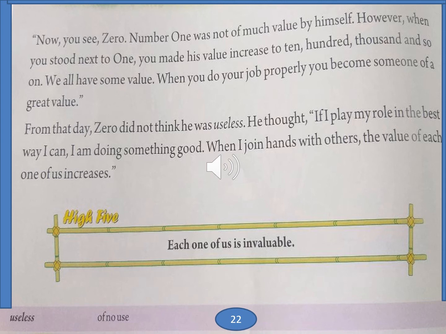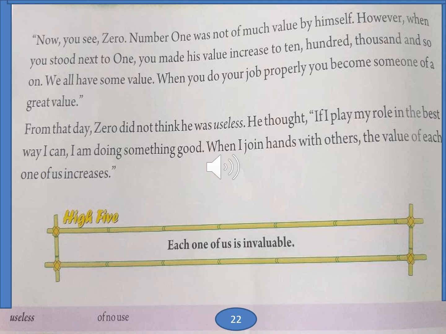So let's come to the hi-fi of the story, which tells you the moral of the story. Each one of us is invaluable. What does that mean? Each one of us has some use in us. All of us are useful in some way. All of us have some value in some way. Okay?